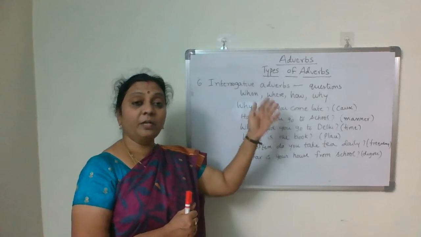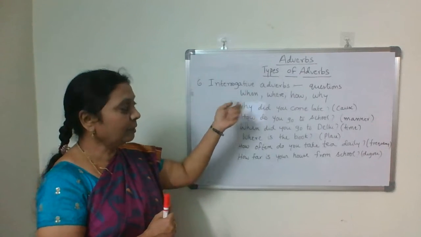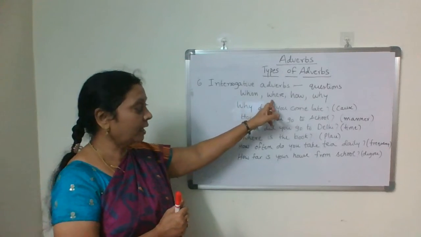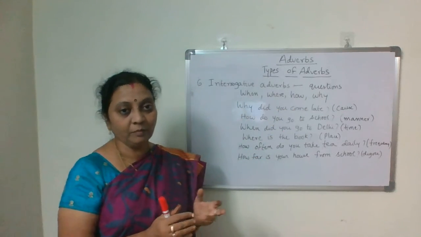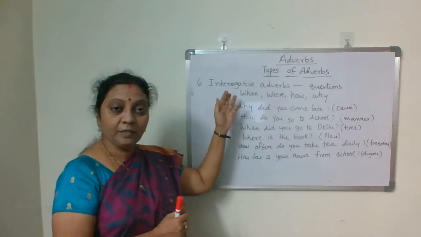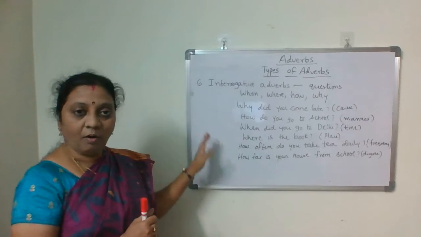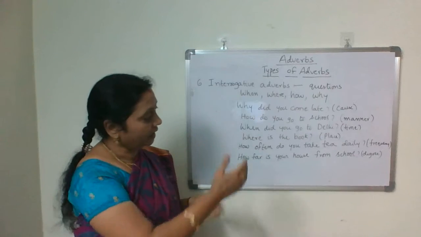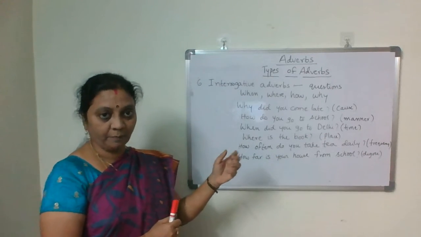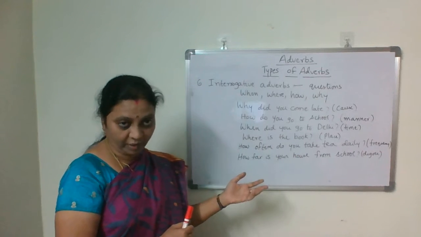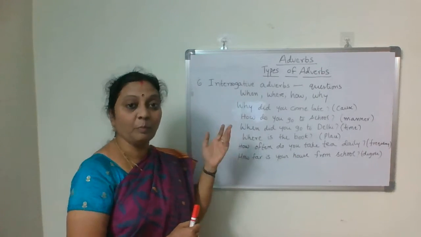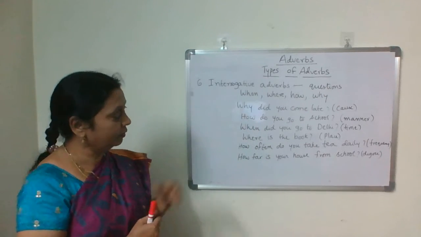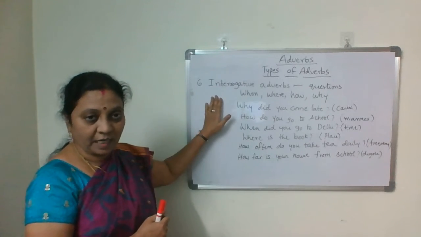So the remaining WH question words are the interrogative adverbs. What are those? When, where, how, why. So these are interrogative adverbs. How do we use them? Already in the last video itself, those 5 we discussed. Like adverbs of frequency, how often. Or if you are talking about place, where. If you are talking about time, when. We do ask questions like this, isn't it? We use those words. Now let us look at these examples.